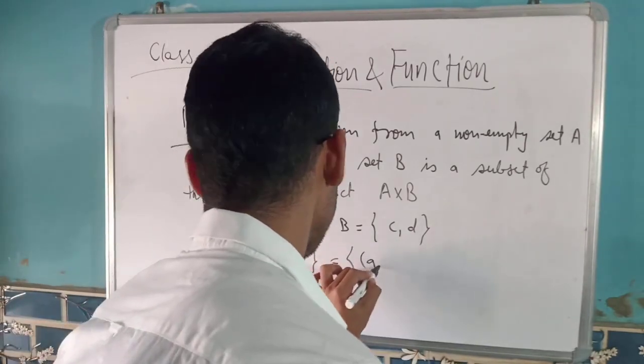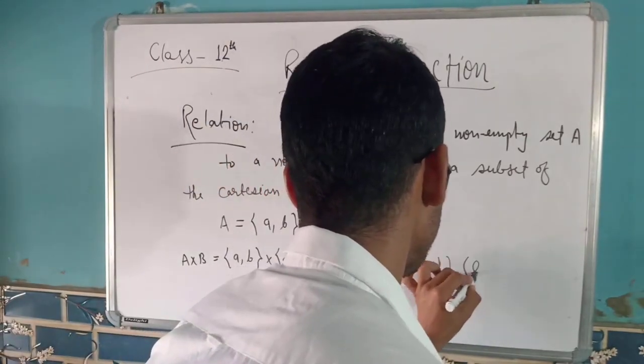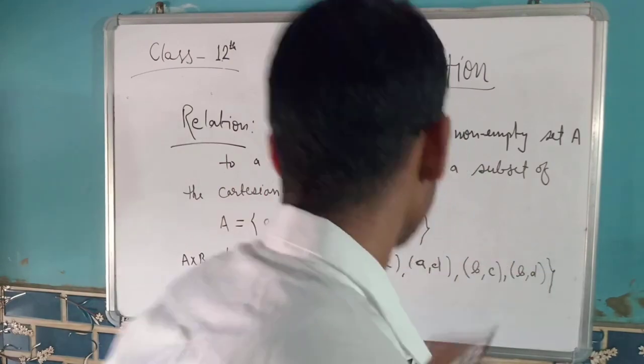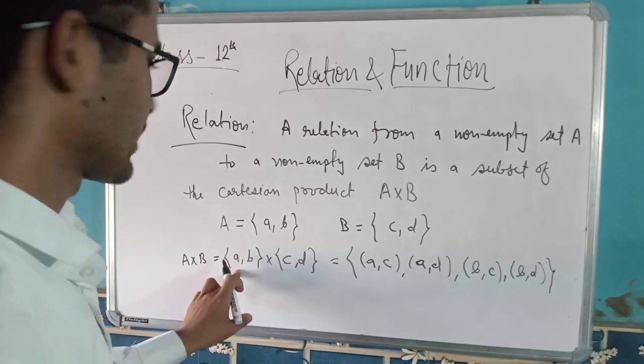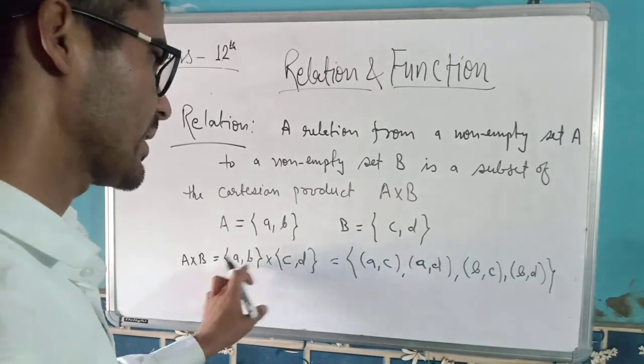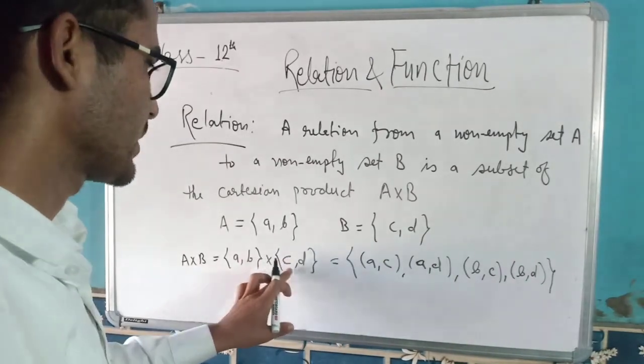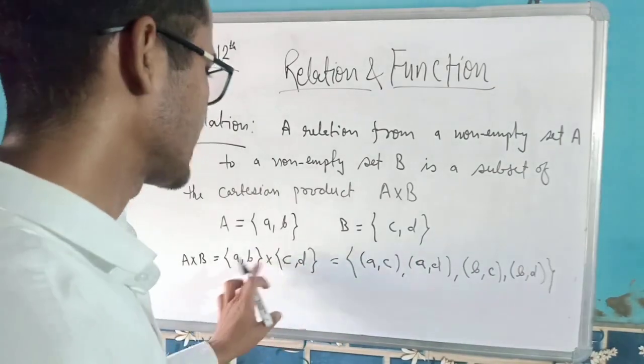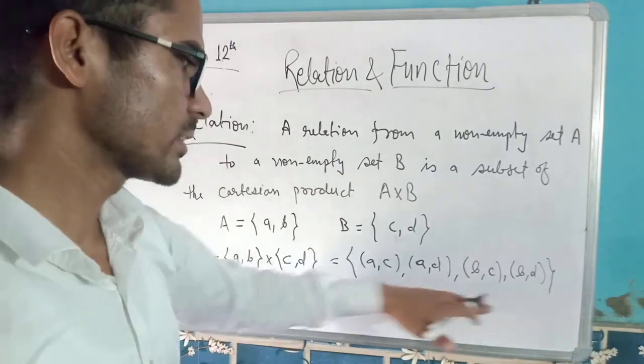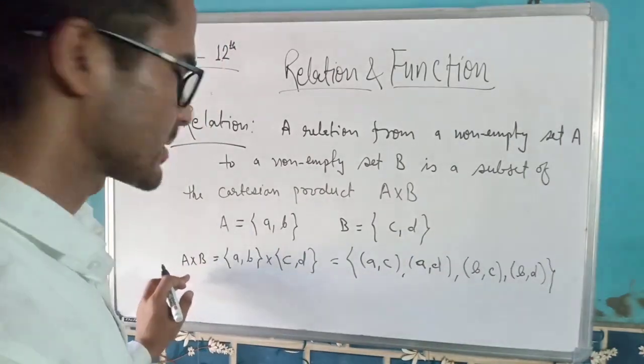It is like pairs AC, AD and BC, BD. Right? It's a simple product. Means A is paired with C and A is paired with D, and similarly B is paired with C and B is paired with D. Okay, so this is the Cartesian product of two sets A and B.